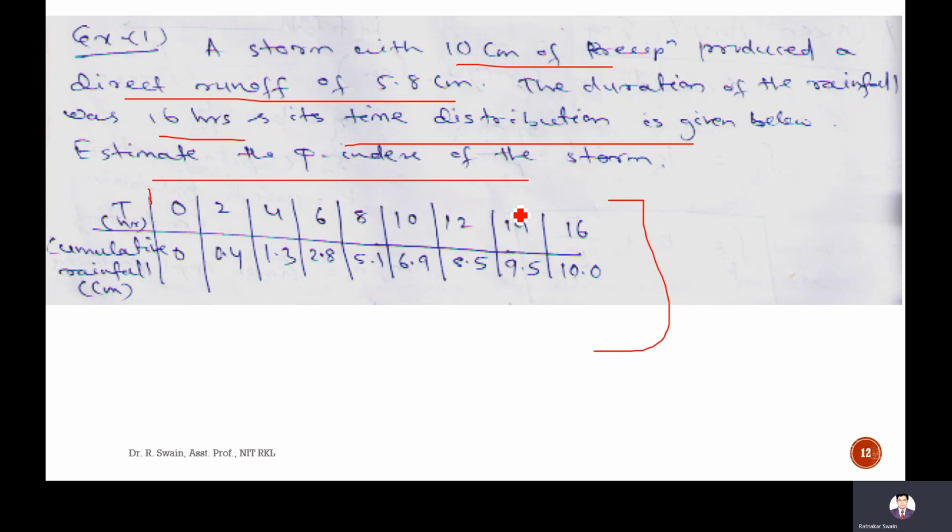We don't know the duration of rainfall excess, in which time step the rainfall excess is occurring, or in which time step it is not occurring, or in which time step the rainfall intensity is less than the phi index, or more than the phi index. Until we know these things, we cannot estimate the phi index.